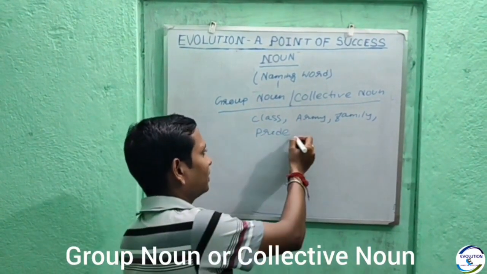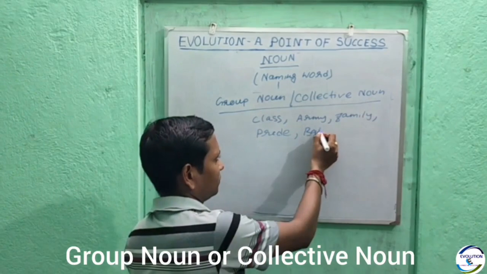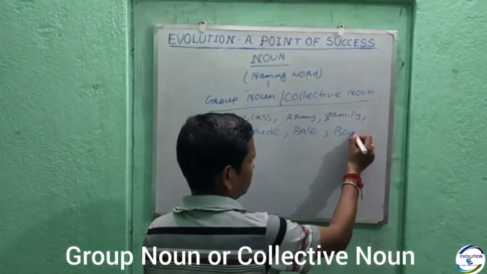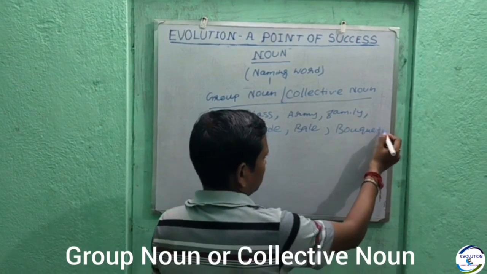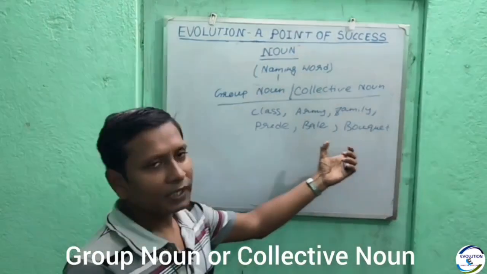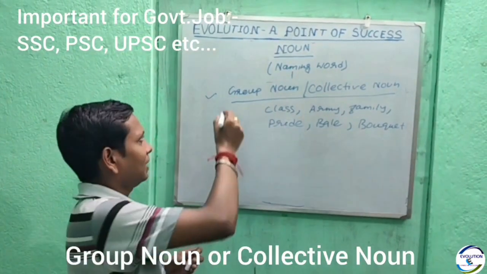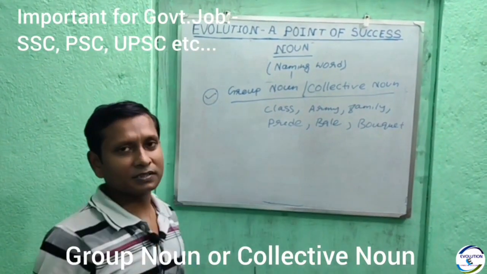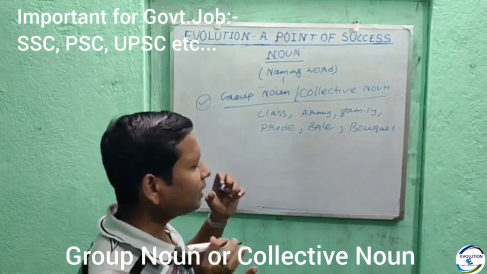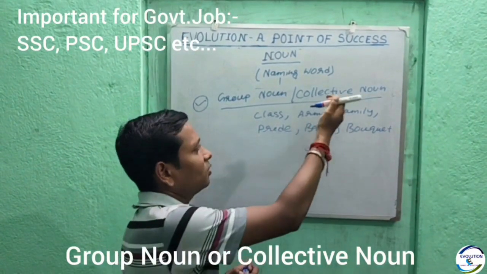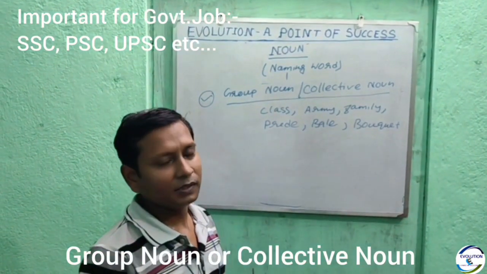For example, bell, bouquet. So these are very important for any government job like SSC, PSC, UPSC or any kind of competitive examination. This group noun or collective noun is very important.